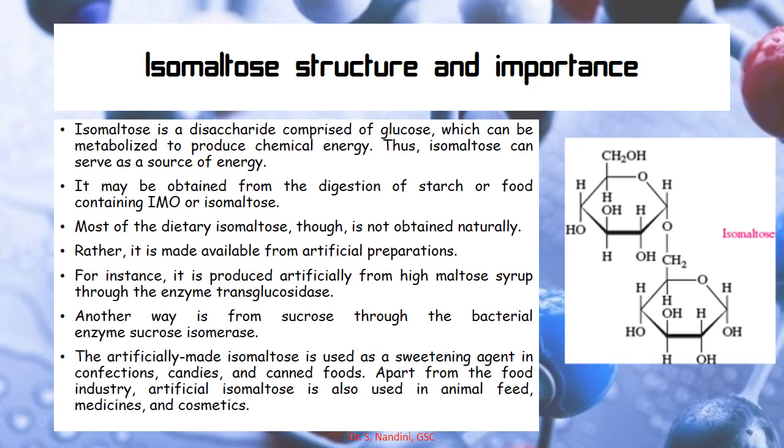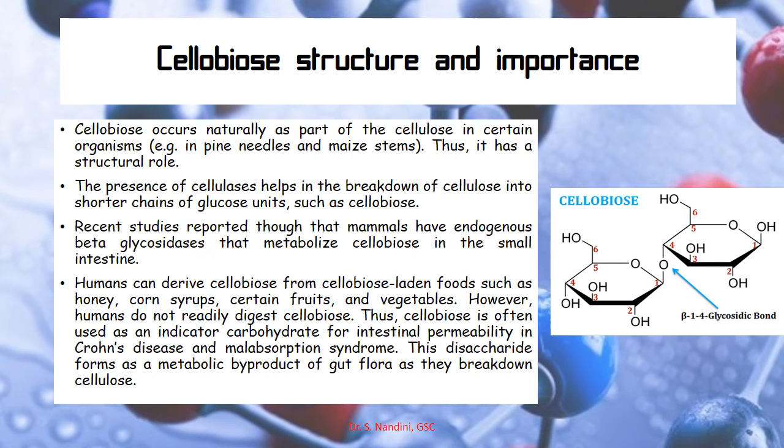The artificially made isomaltose is used as a sweetening agent in confections, candies and canned food. Apart from the food industry, artificial isomaltose is also used in animal feed, in medicines and in cosmetics. Next you need to learn the cellobiose structure and its importance.